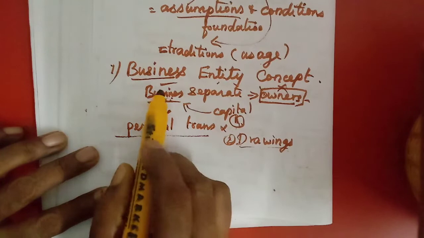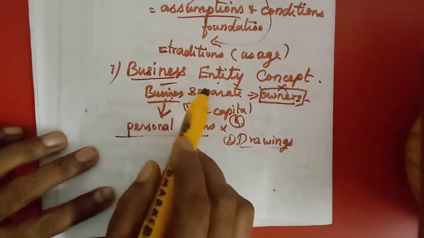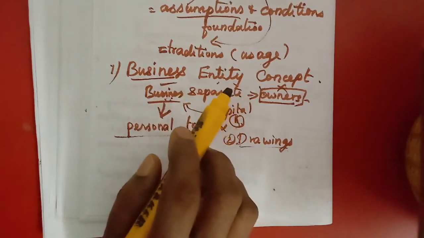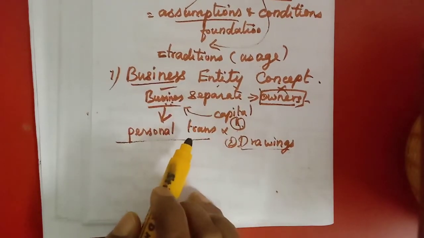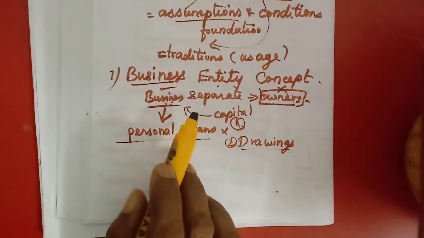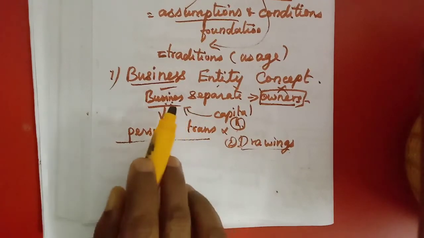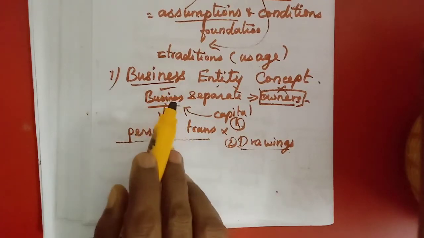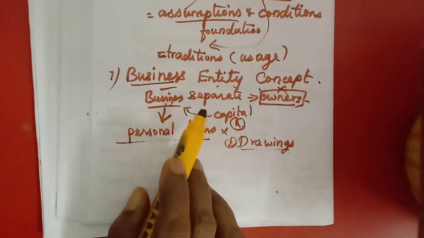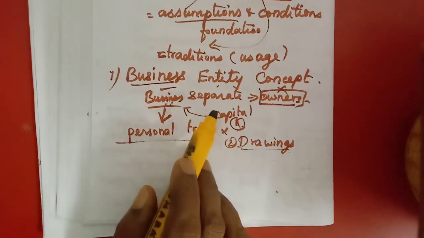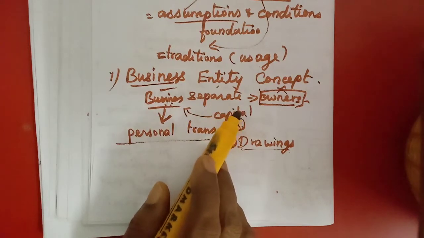Now you might have understood this business entity concept. Here all the transactions will be recorded from the business point of view, because as per this concept the business is considered separate, different and distinct from the owner.